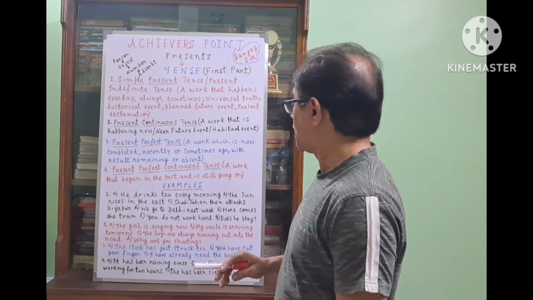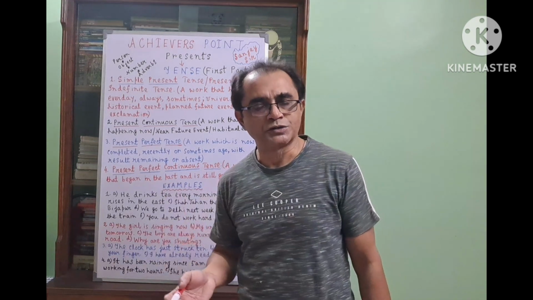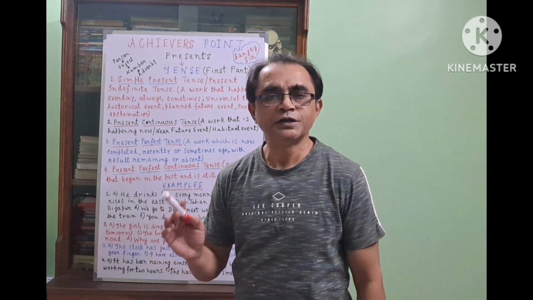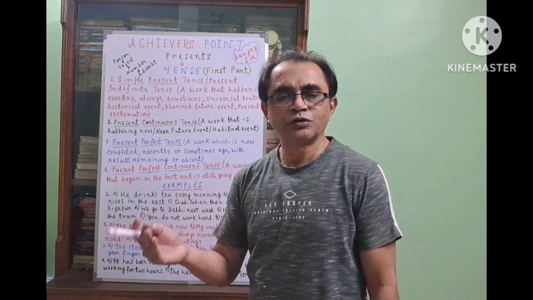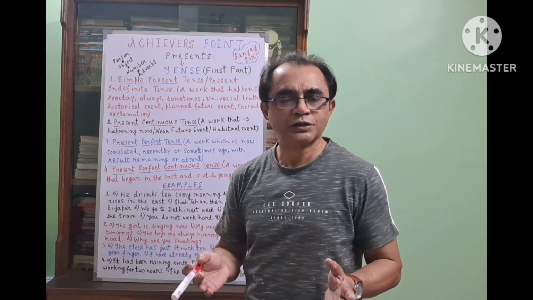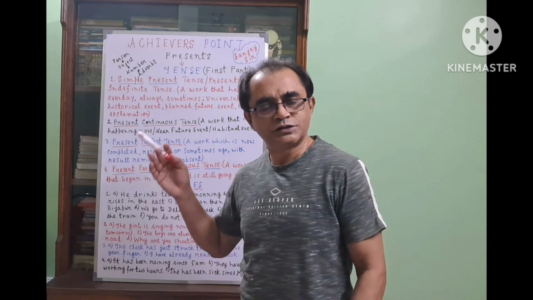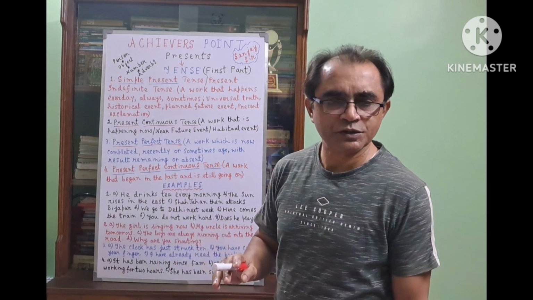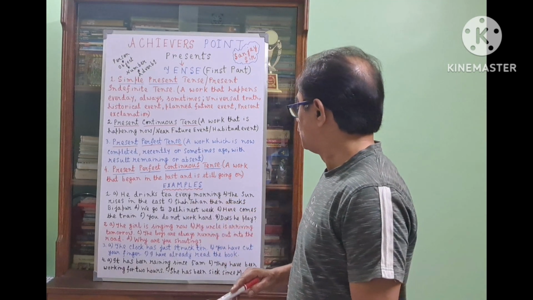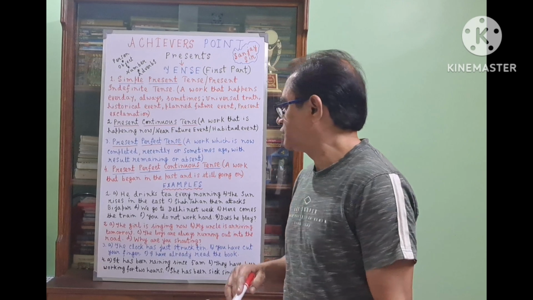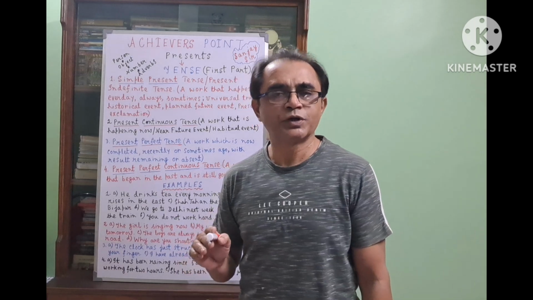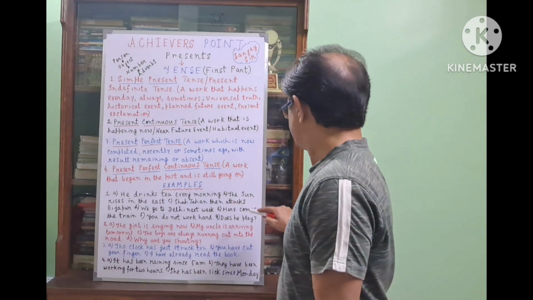Shah Jahan then attacks Bijapur. This is a historical past. It has already happened, but we can express it in simple present tense in order to give it a dramatic effect, so that while reading we get more interest. Number 4, we go to Delhi next week. This is a future event, but a planned future event. We have decided it. So in this case we can use simple present tense.